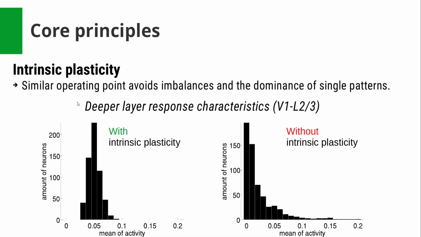Here, an example from the second layer of our model. With intrinsic plasticity, the mean activity of all neurons is in a narrow range, and all neurons are doing something. Whereas without intrinsic plasticity, a lot of neurons are doing nothing, while a few neurons dominate the neural code.